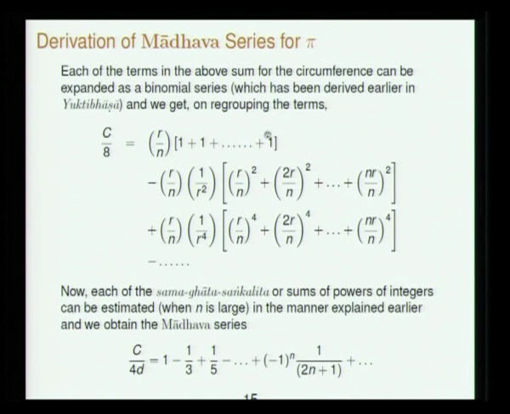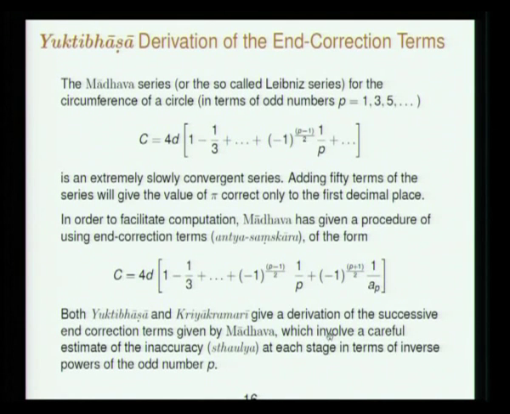So that will cancel with that n, and this will cancel with the n into n squared, n cubed here. So you have finally the series of Madhava, C by 4d, 1 minus 1/3 plus 1/5 etc minus 1 to the power n, 1 over 2n plus 1. Next is the derivation of the end correction terms.